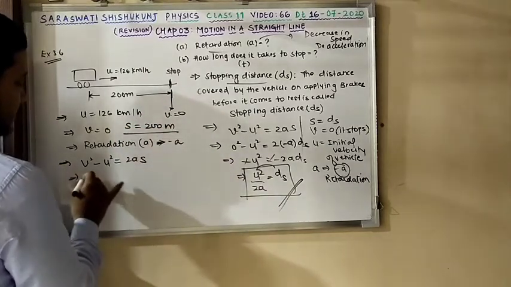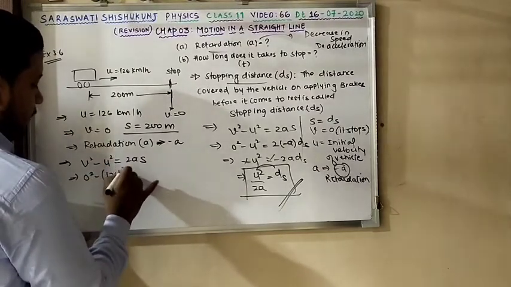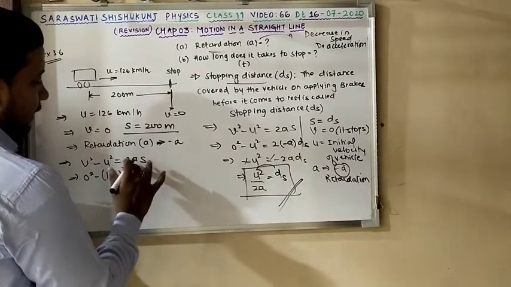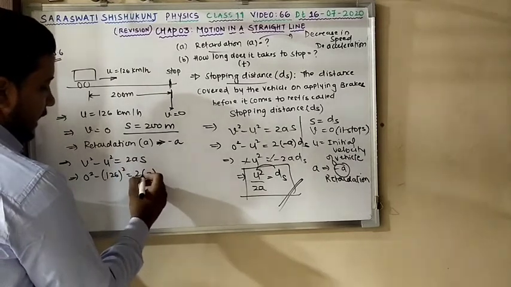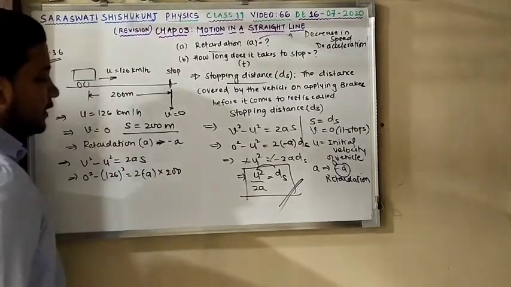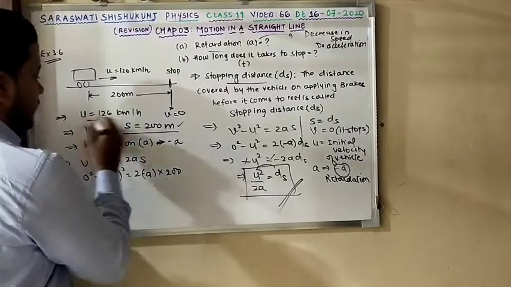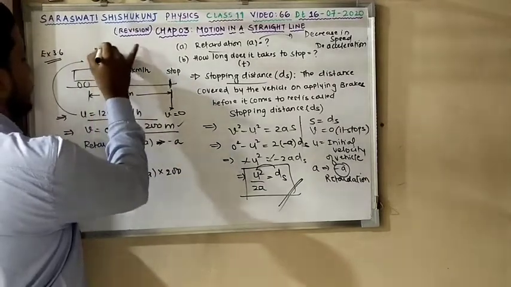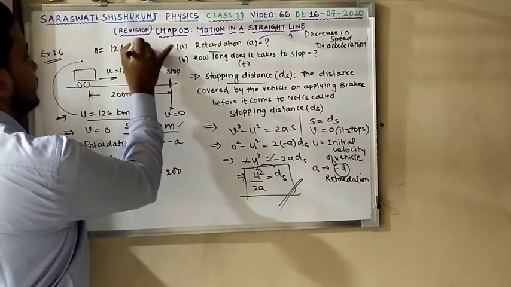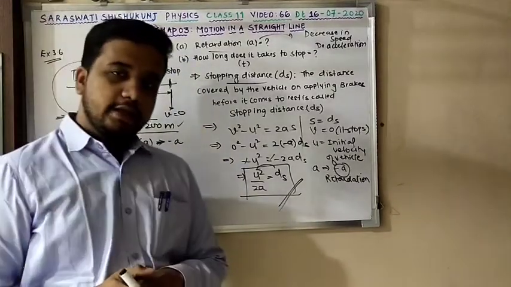So final is 0 square, initial 126 km per hour, a I don't know, I can put minus a over here, and s is 200 meter. Now one thing to be noted over here: s is given in meters and this is kilometer per hour. So you have to first convert this u into meter per second. So meter per second is 5 by 18.